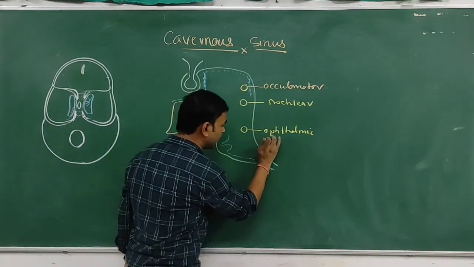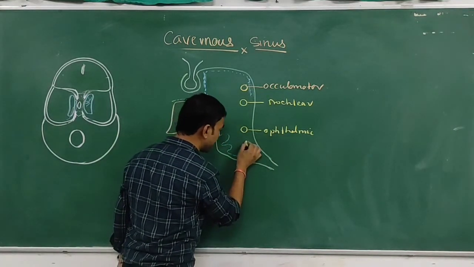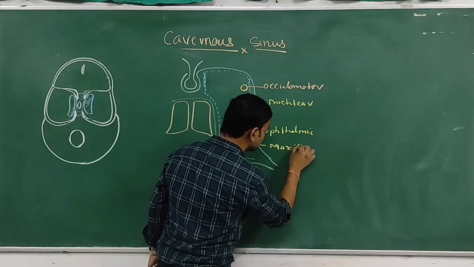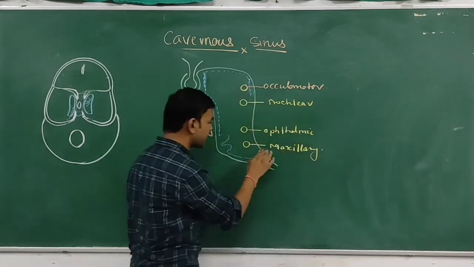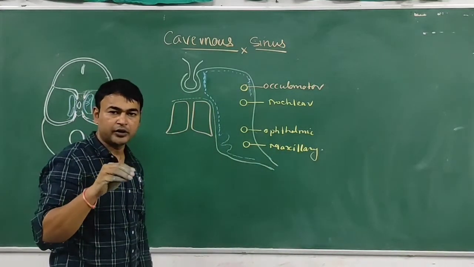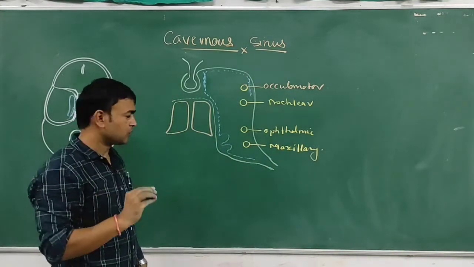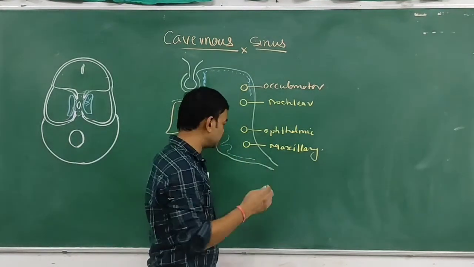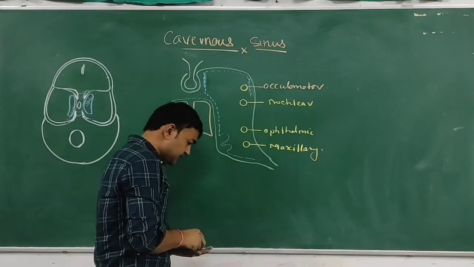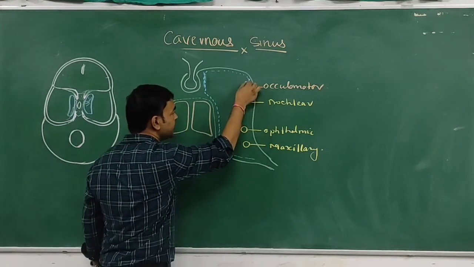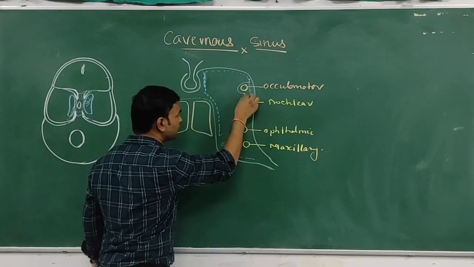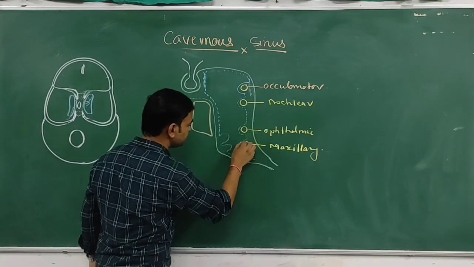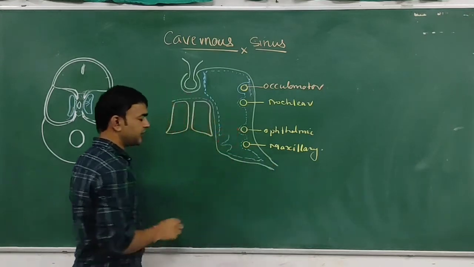Again, posterior to the ophthalmic nerve, there is the maxillary nerve. The maxillary nerve passes through the foramen rotundum to reach the pterygopalatine fossa. So these are the structures present on the lateral wall of the cavernous sinus. This is the lateral wall of the cavernous sinus.